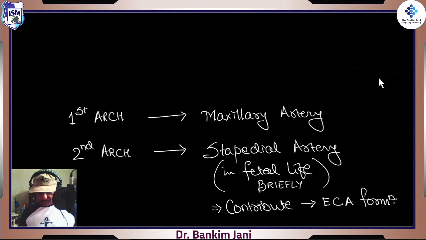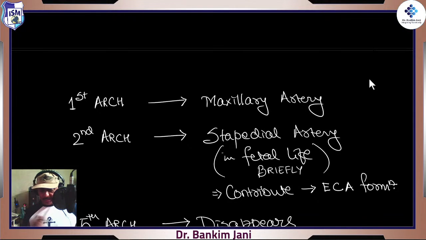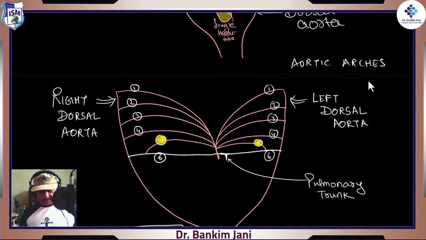Okay, let's move further. The first arch, it means we are talking about this, right? We said that it also disintegrates and it leads to the formation of just one artery, and that is the maxillary artery, right? So it forms the maxillary artery. The same thing happens with this second one also.